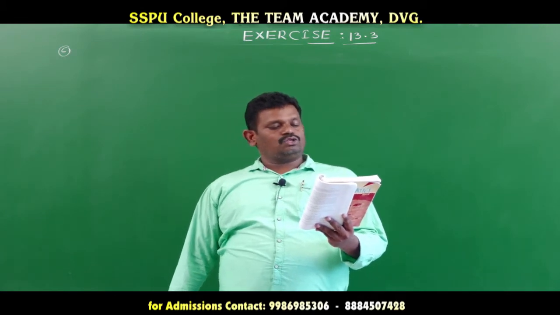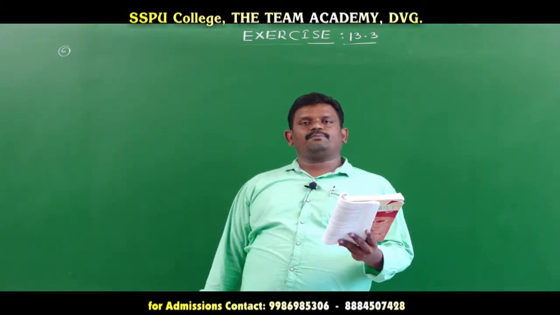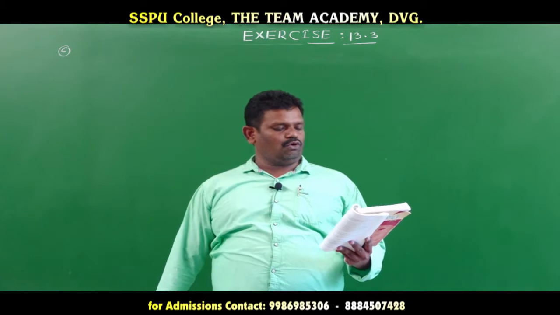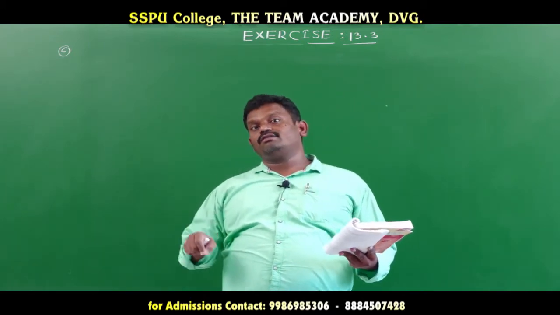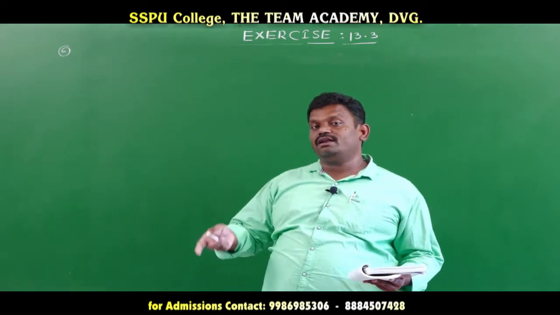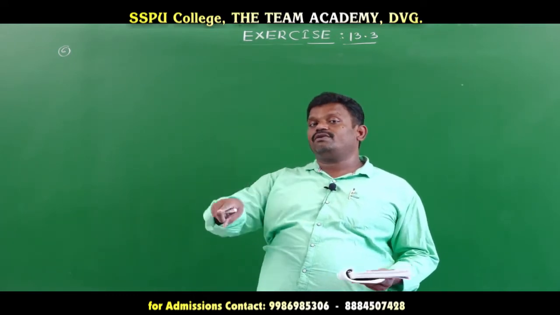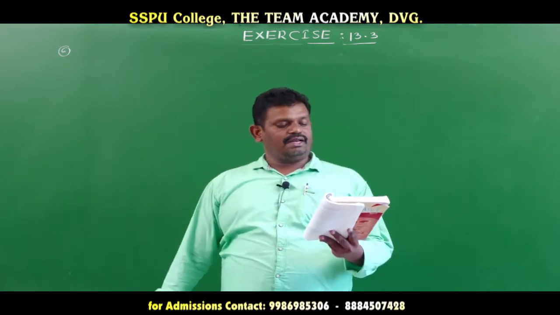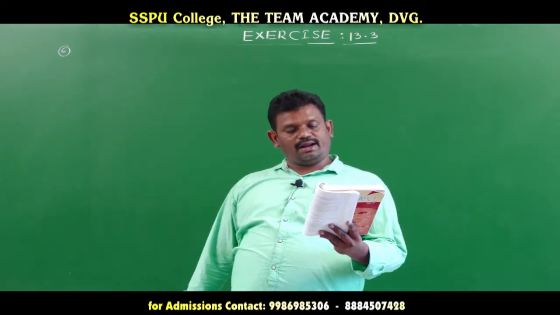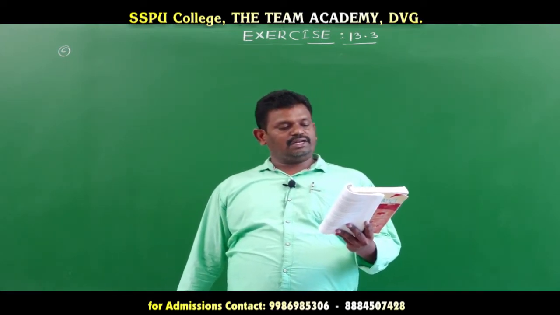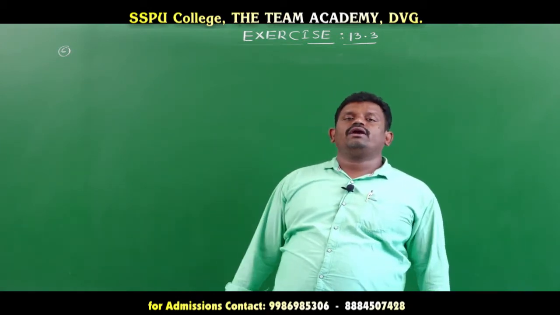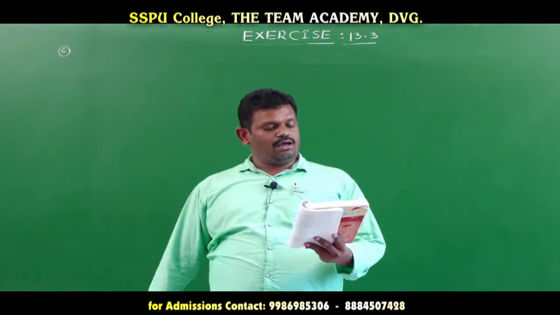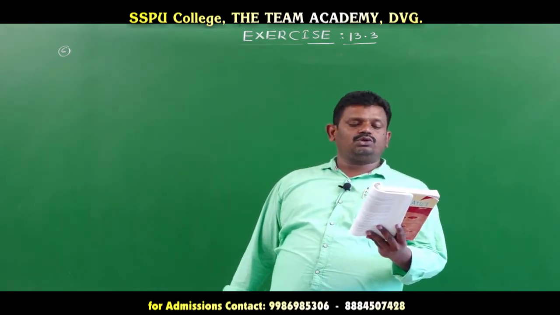So the second coin is the biased coin that comes up heads 75%, 75 by 100, 3 by 4, of the times. And third is an unbiased coin. Here unbiased means the probability is 1 by 2 for getting head and 1 by 2 for getting tail. Next, one of the 3 coins is chosen at random and tossed. It is shown that the coin shows head. What is the probability that it was the two-headed coin?